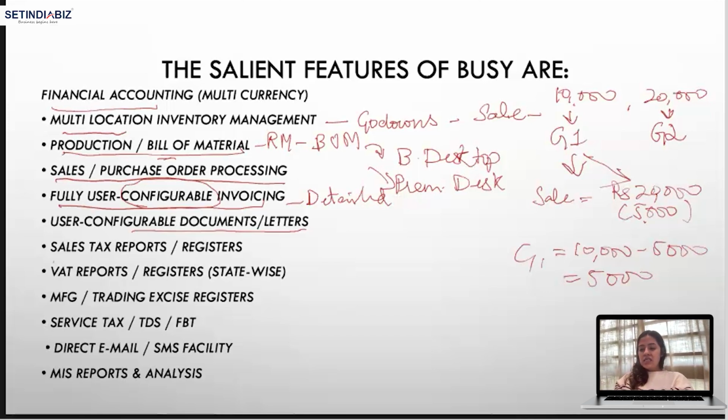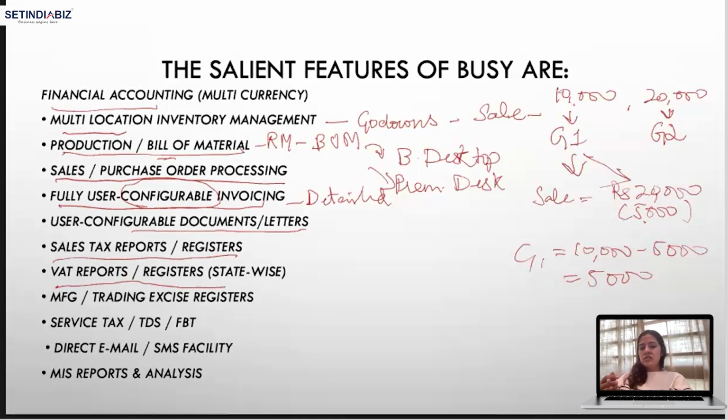Then we have sales tax reports or registers. Whatever taxes are being imposed on sales, those reports are also prepared in Busy accounting software, and we can just have a view. Earlier, there was VAT, value added tax, right before GST, right?